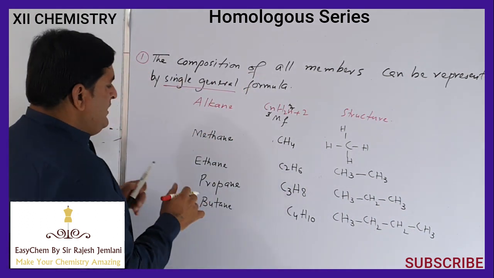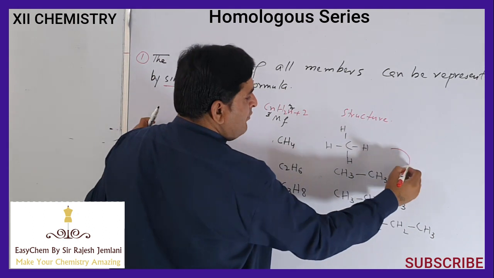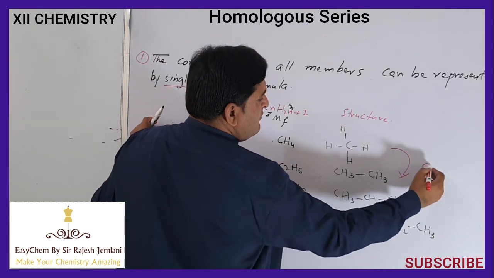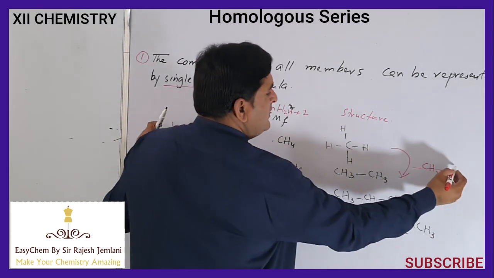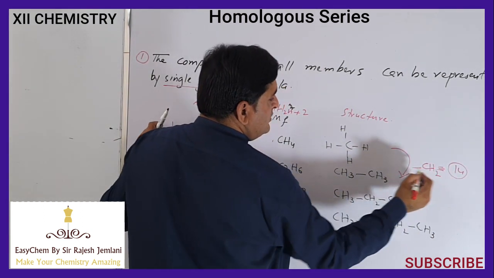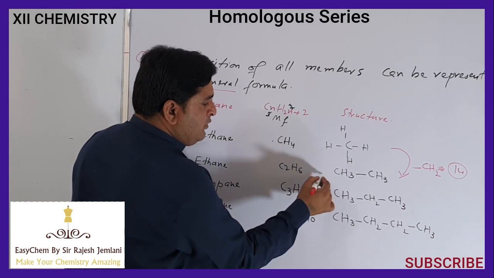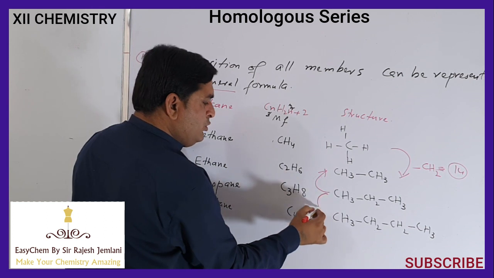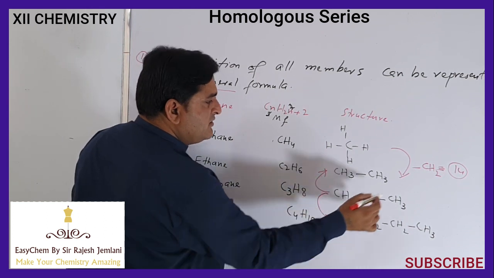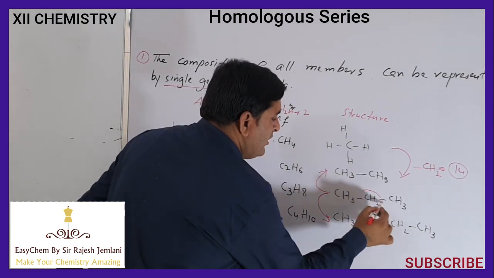Now we have written 4 members of the alkane family. When we move from the first member to the second member, we find a constant difference of a CH2 group or molecular mass 14. When we move from upper to lower member, CH2 will be added. So this is the integral unit which is increased.